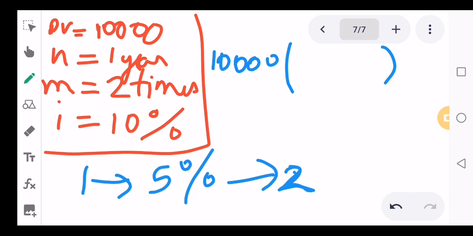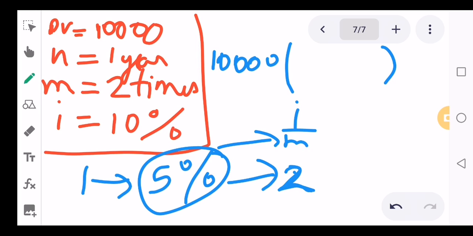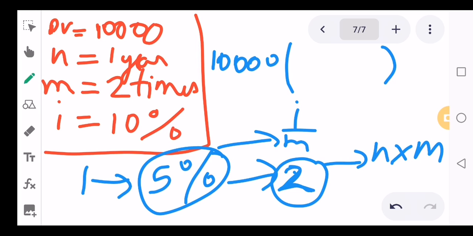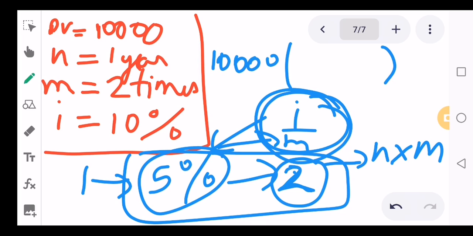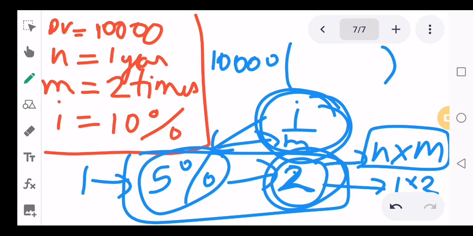How did we get all these things? 5% I got by doing i by m, and 2 I got by doing n into m. So basically I have just substituted in the formula we had seen, 1 plus i by m, where i by m is nothing but 5%, to the power n into m. n into m is nothing but 1 into 2, so you got 2.